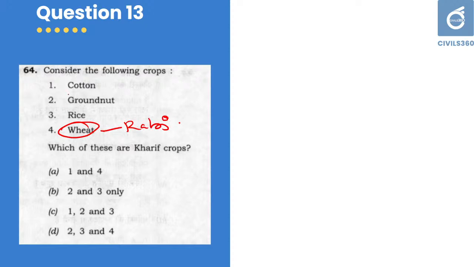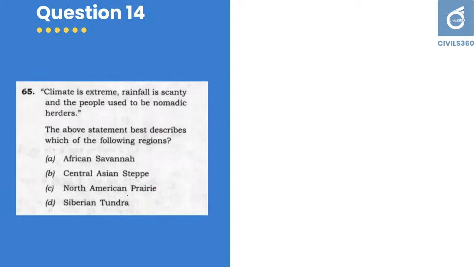So the remaining things, all these things are kharif in nature. That is 1, 2 and 3. C is the answer. This is a very simple question, a direct question from 9th standard NCERT. Just go through that NCERT. Almost every question can be answered from the NCERT itself.